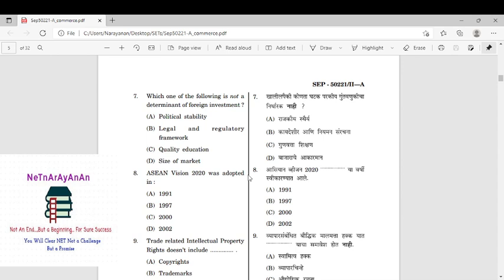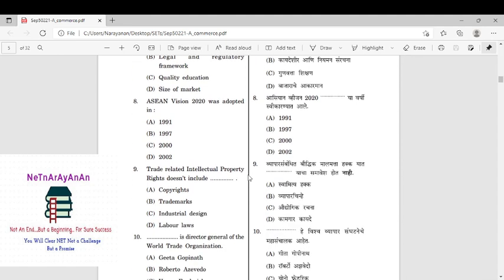So with all these things, we cannot read a particular subject for a particular question, whether it will be asked or not, nothing like that. ASEAN Vision 2020 was adopted in, this is very important, this is a year. So Southeast Asian nations, the vision is 1997: peace and stable development of Southeast Asian nations, that is Vision 2020.